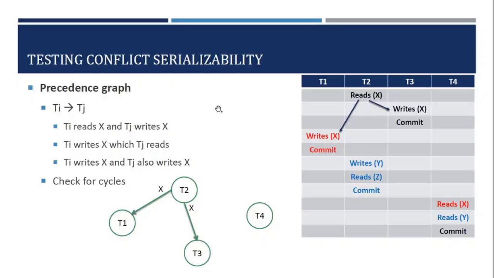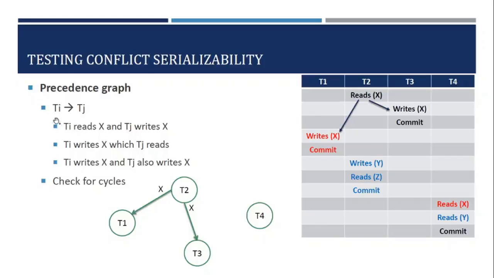There is a simple method for testing conflict serializability, and that is by using precedence graphs. In a precedence graph, nodes represent transactions. In this schedule we have 4 transactions, T1, T2, T3 and T4. So create a node for each of these transactions: a node for T1, a node for T2, a node for T3 and a node for T4.